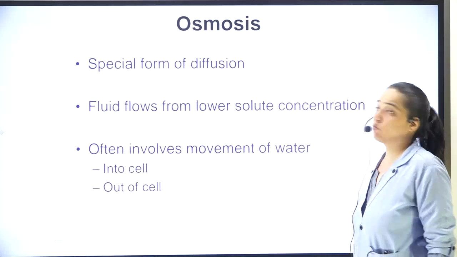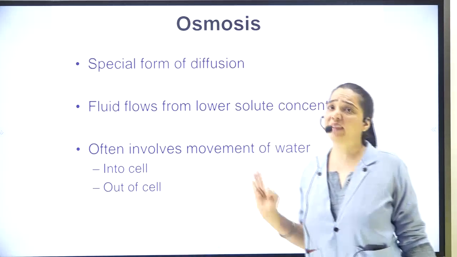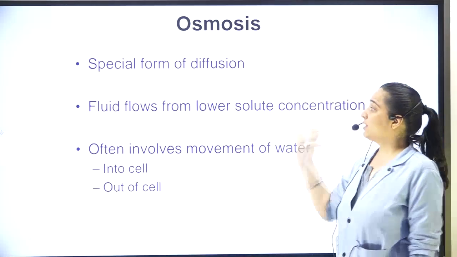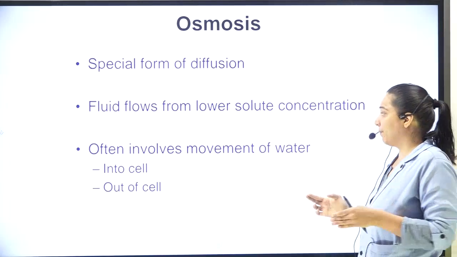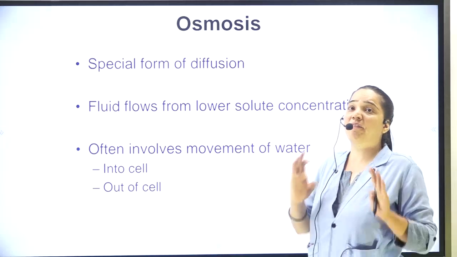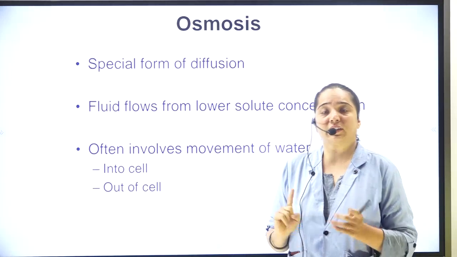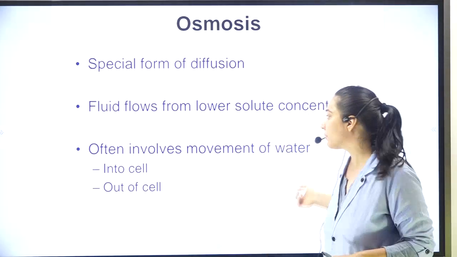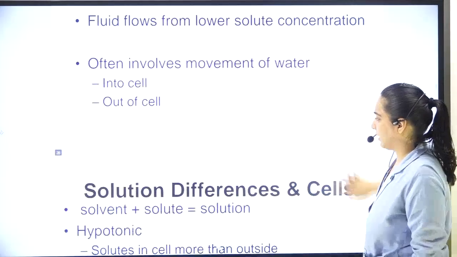Then this is osmosis. What is osmosis? Very important from the examination point of view, and that's the reason we are doing it in detail once again. It is a special form of diffusion. Here the fluid will flow from higher concentration to lower concentration as far as solvent is considered. But if it's solute, then it will be from lower to higher. I hope you remember the content. It often involves the movement of water into the cell and outside the cell.